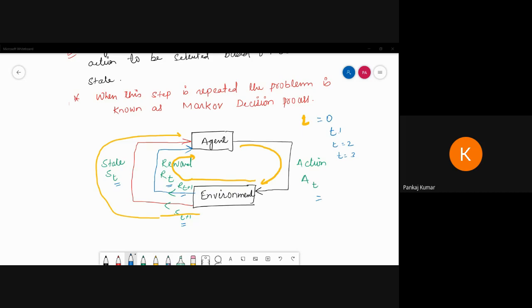If anyone has a doubt, then ask me. What is reinforcement learning, what is the Markov process, how will the Markov decision process work?